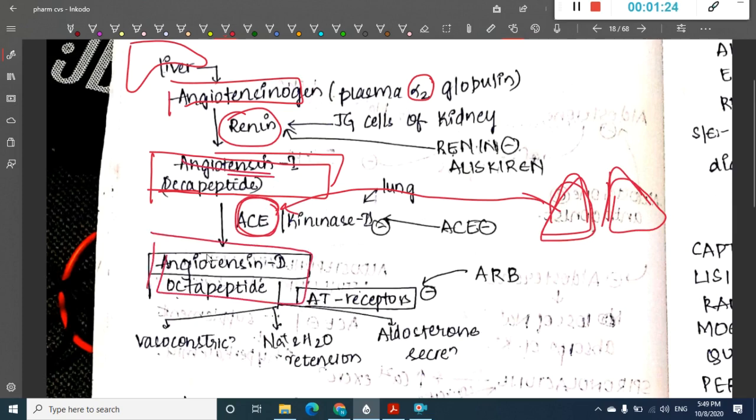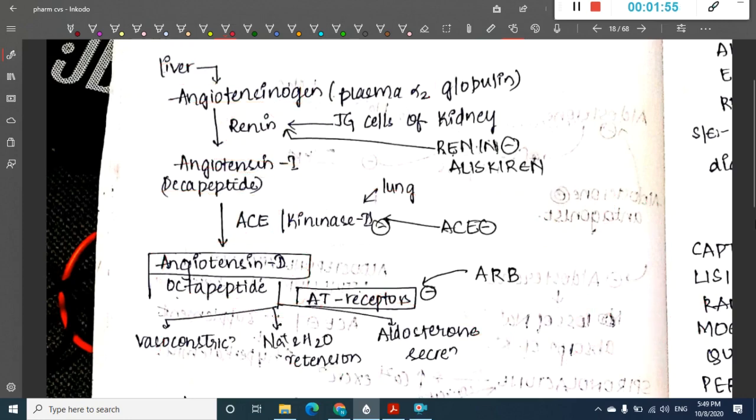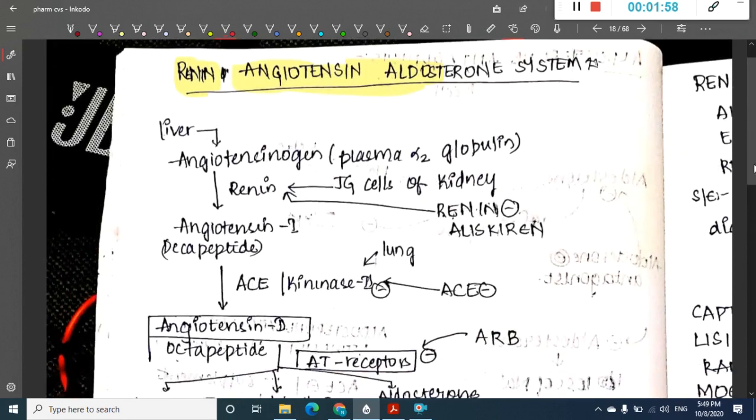This angiotensin 2 will act on the angiotensin receptors, and once it activates these receptors, this will result in vasoconstriction. This will cause sodium and water retention, and it will cause aldosterone secretion. What does aldosterone do? Aldosterone will cause sodium retention and potassium excretion by acting on the distal convoluted tubule. So this is the normal mechanism that is happening.